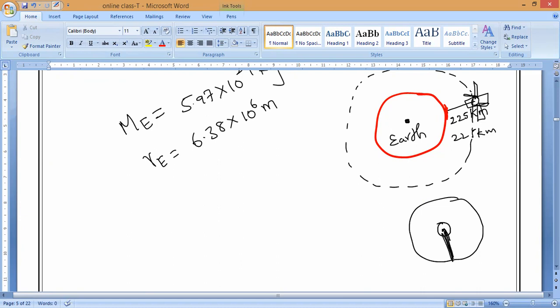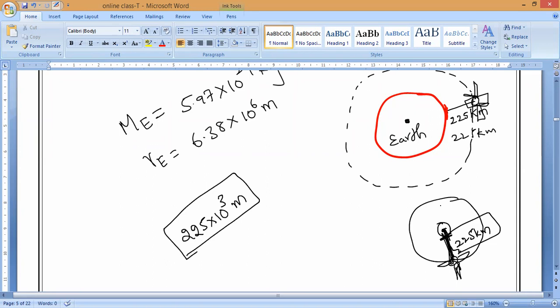This is the planet and this is the satellite, if we consider. From the center we have to take, but I have given it from the surface of the earth to here, 225 kilometers. So first I have to make it into meters. So 225 × 1 kilometer, which is 10^3 meters. So this is the distance from the surface. But we want it from the center of the earth.